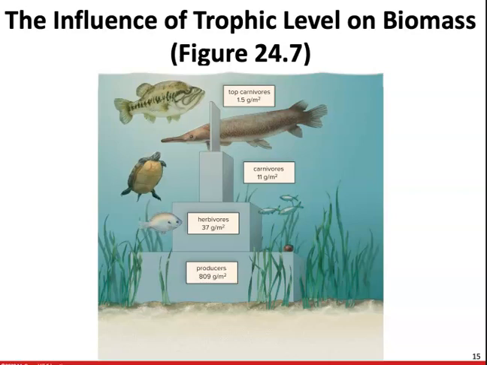One thing that I'd like to point out is only 10% of the energy of one trophic level is going to be available at the next trophic level. So for example, if an herbivore population consumes 1,000 kilograms of plant material, only about 100 kilograms is going to be converted to herbivore tissue. Only 10 kilograms to the first level carnivores, and 1 kilogram to the second level carnivores. This general 10% rule explains why there are so few carnivores that can be supported in a food web.